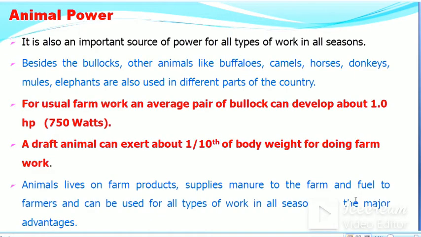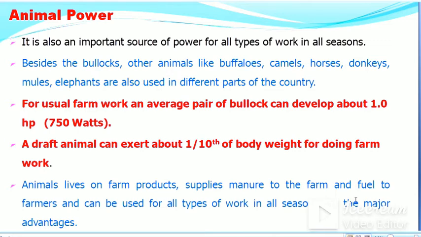Then we will see about animal power. There are different types of animals used in different regions to carry out farm operations. Besides the bullock, other animals like buffaloes, camels, horses, donkeys, mules, elephants are also used in different parts of the country. For usual farm work, an average pair of bullocks can develop about 1 HP or 750 watts of power. A draft animal, meaning the animal which is applying the force, can exert about 1/10 of its body weight for doing farm work.